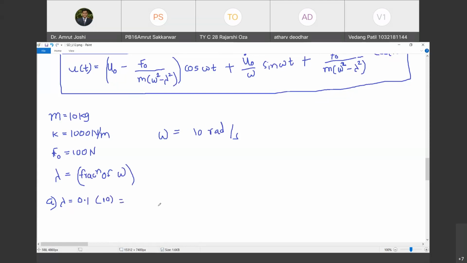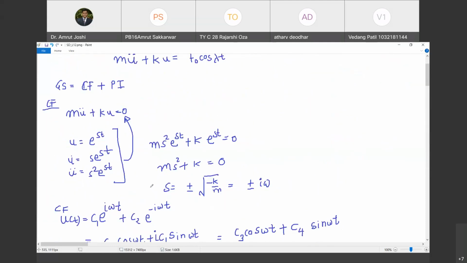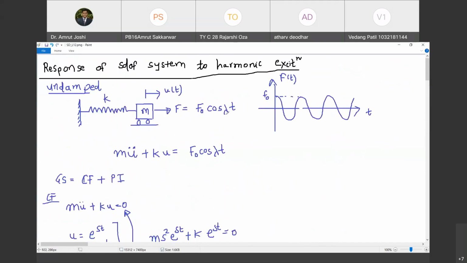Sir, why only 0.1? I'm going to tell you that. What we are trying to do is, this is harmonic excitation. Lambda is its frequency. Do you agree with me? Yes. First of all, we are going to consider excitation for which the frequency of excitation is much lower than the natural frequency of the system. What is the natural frequency of the system? Omega. Are you with me? Yes, sir. If you pluck this system and release it, it will go on oscillating forever because there is no damping.